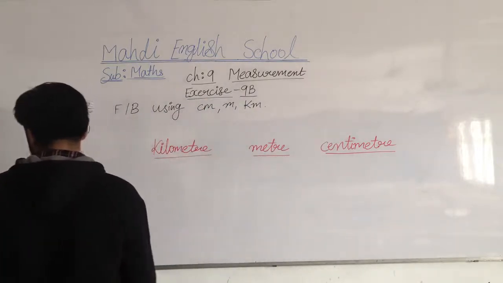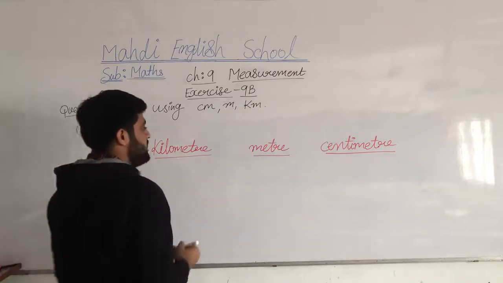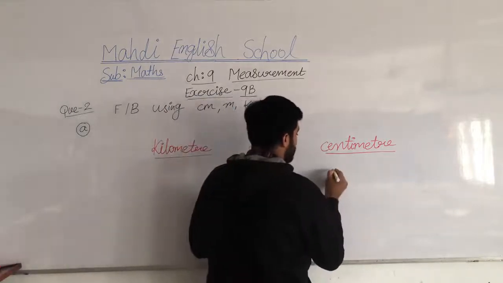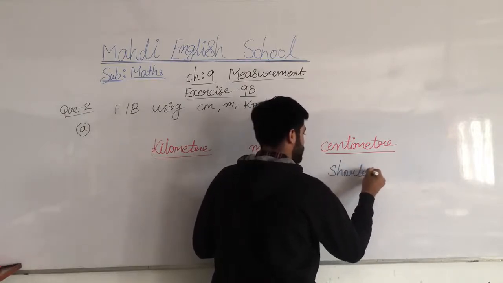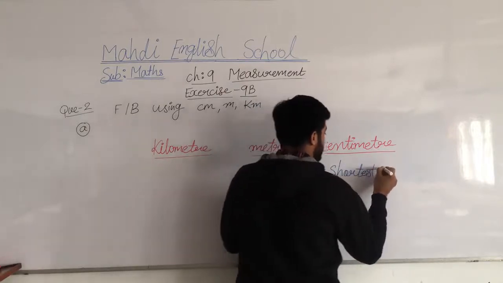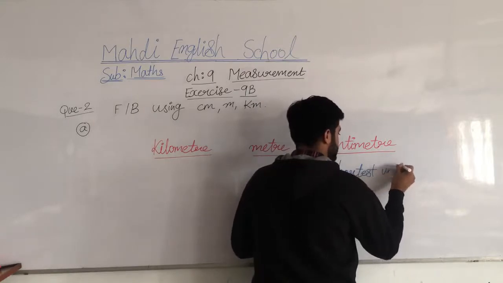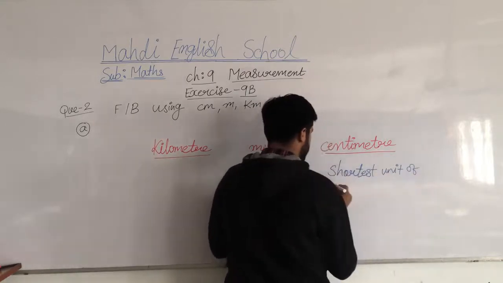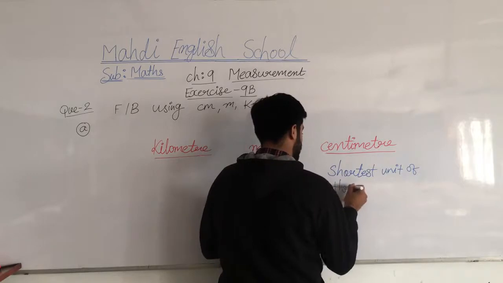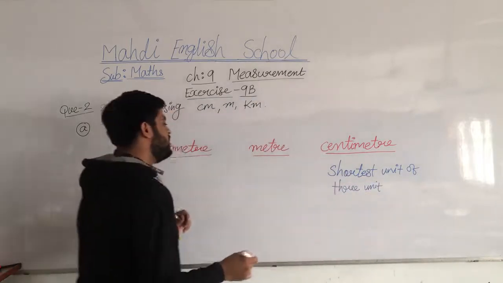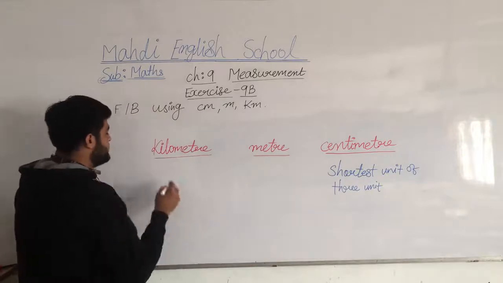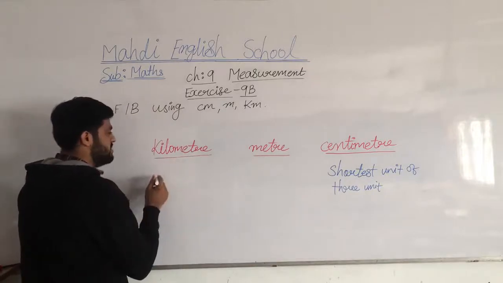Got my points? The centimeter is what? The very shortest unit of the 3 units. This is the basic concept here. You have to memorize and remember these things.